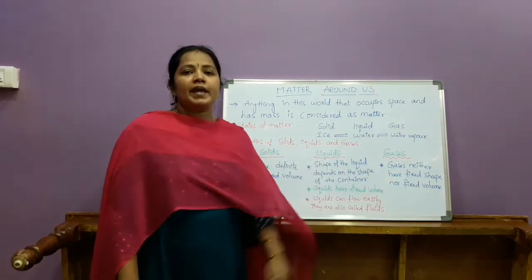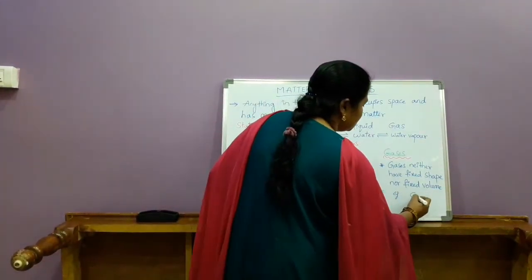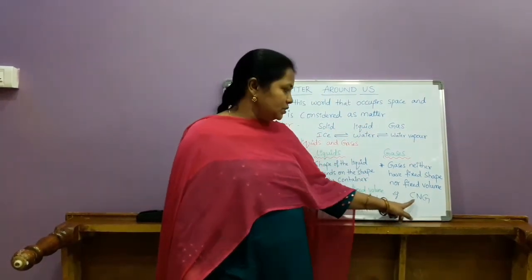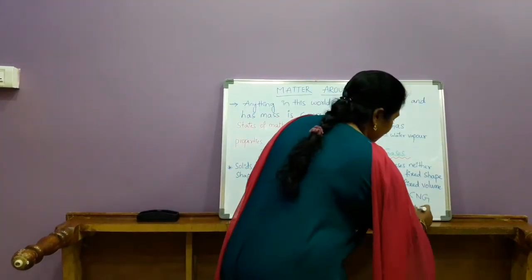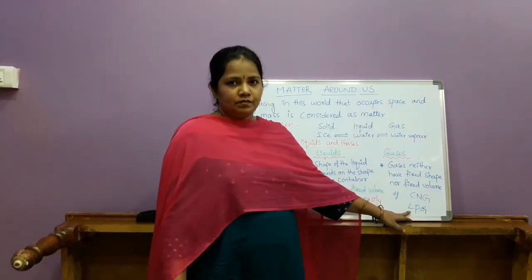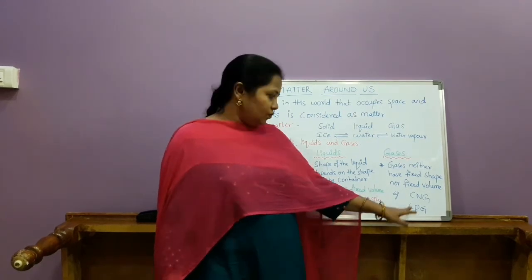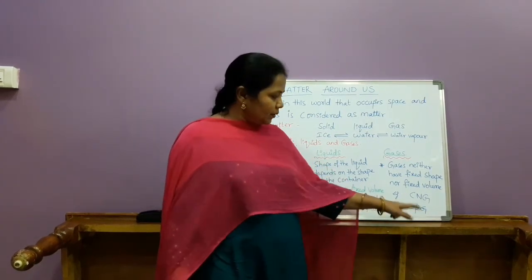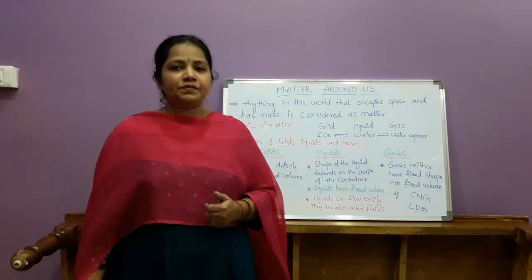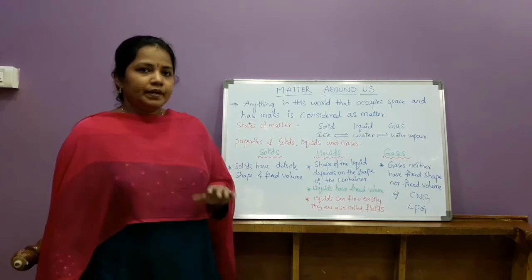Similarly, gases. For gases we can take many examples like CNG. CNG, the full form is compressed natural gas. Similarly, we have LPG, which is used in our kitchen cylinders, as well as in automobiles. The full form of LPG is liquefied petroleum gas. Not only these two gases, there are many other gases present in our atmosphere, that is oxygen gas, nitrogen gas, carbon dioxide gas. These are all examples of gases.